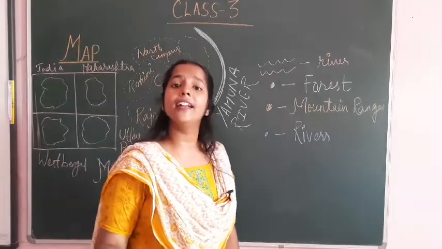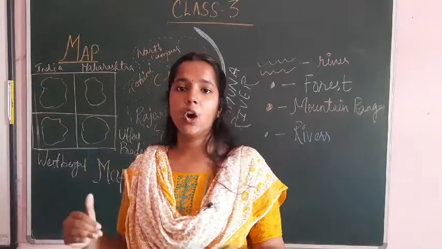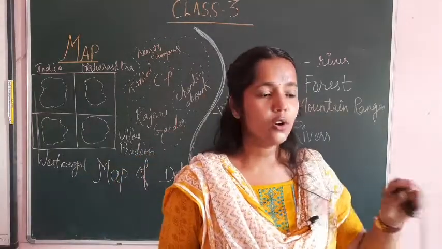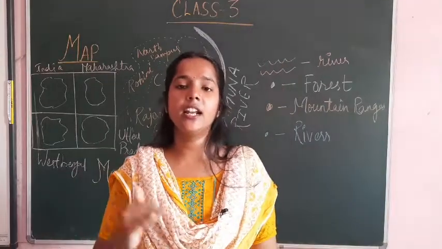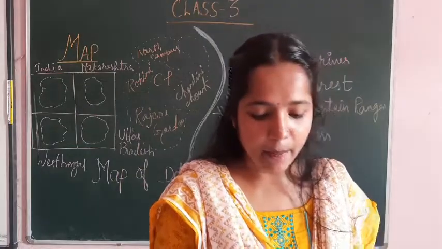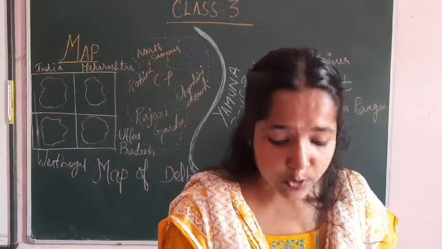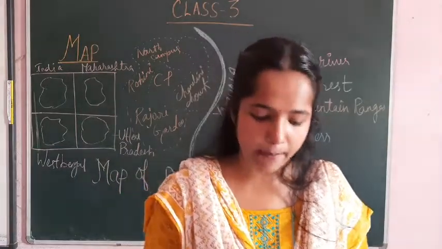But you can't see the US or Australia. You only see Indian states and Indian boundaries, isn't it? So if you want to see every map in one book, it is called an atlas. It's a book of maps.